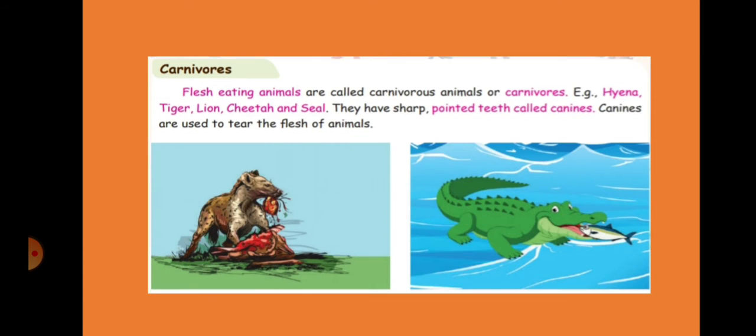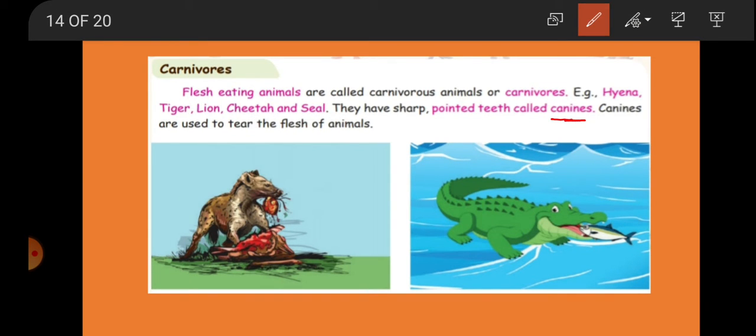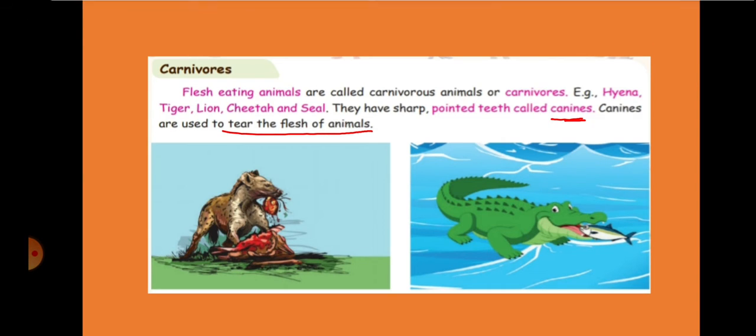Now next one, carnivores. Flesh eating animals are called carnivorous animals or carnivores. Example, hyena, tiger, lion, cheetah, seal. So these are flesh eating animals. Only flesh they will eat, not plants. These have sharp pointed teeth called canines. What is this? Canines. What will they do? They are used to tear the flesh of the animals.